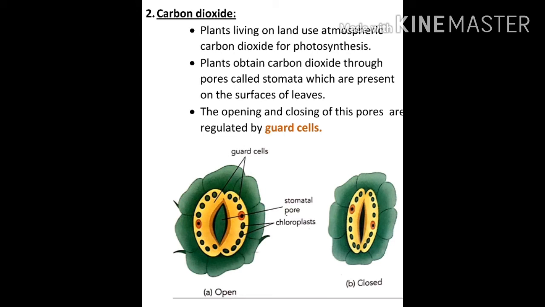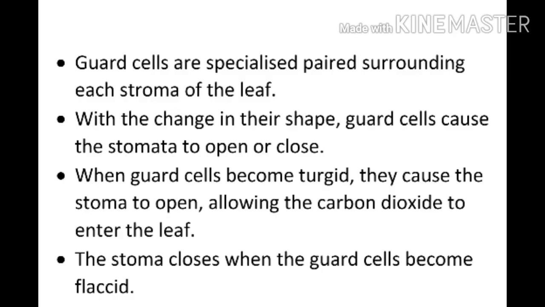How will the plant absorb the carbon dioxide? Through the pores called stomata, which are present on the surfaces of the leaves. The opening and closing of these pores are regulated by guard cells. The guard cells are in a paired form surrounding each stoma of the leaf. When there is a change in their shape, the guard cells cause the stomata to open or close.